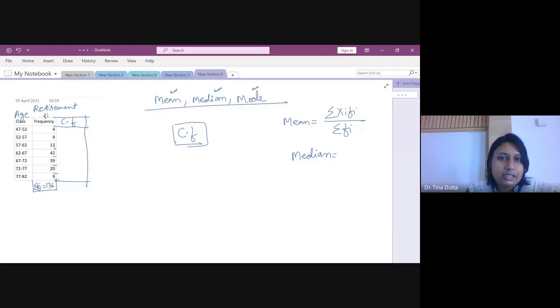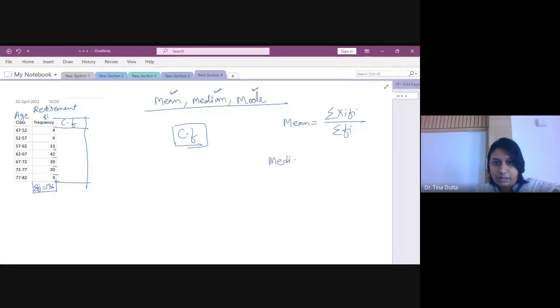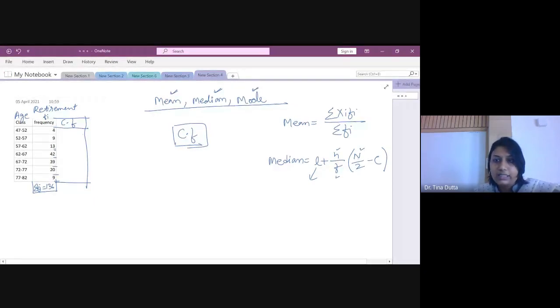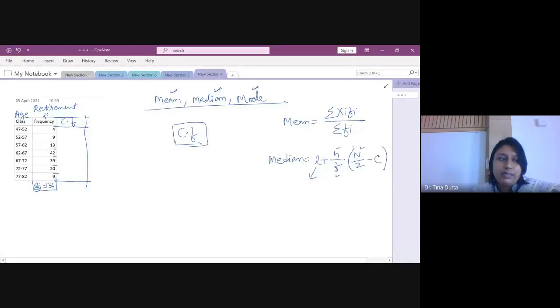And before writing anything, you should write the formula. So in examination, maybe first you write the formula for median for grouped data so that you understand which are the values you require in that formula, and then you just have to calculate them. So median, the formula is L plus H by F times (N by 2 minus C), right? Where L is the lower limit of the median class, H is the class width, F is the frequency of the median class, N is summation of Fi, that means total frequency, and C is the cumulative frequency of the previous class of the median class, right?